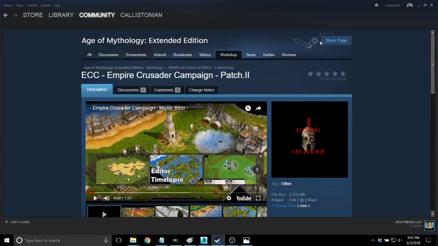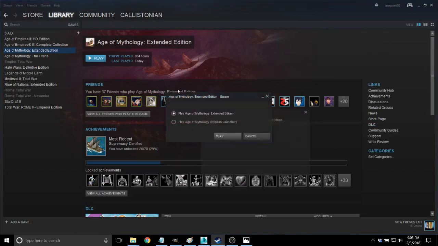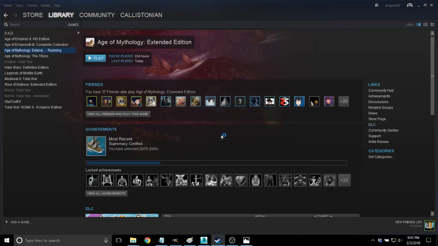Okay, so now I've gotten these two mods that I want to subscribe to. I'm going to go ahead and launch the game, and hopefully it doesn't take forever. I did launch it beforehand. That's another thing to mention, that if you do subscribe, like myself, I have a ton of mods active just because I'm working on them continuously, and that can make the game take a lot longer to launch on the first launch.